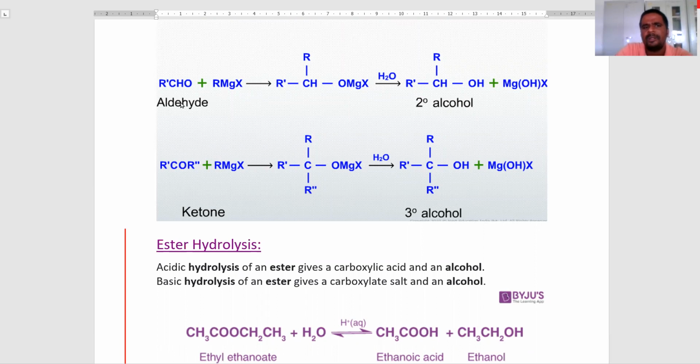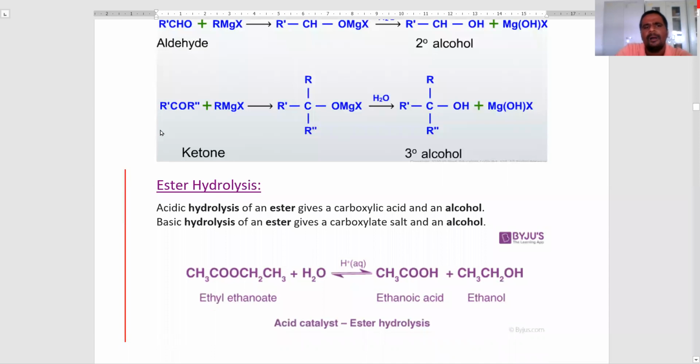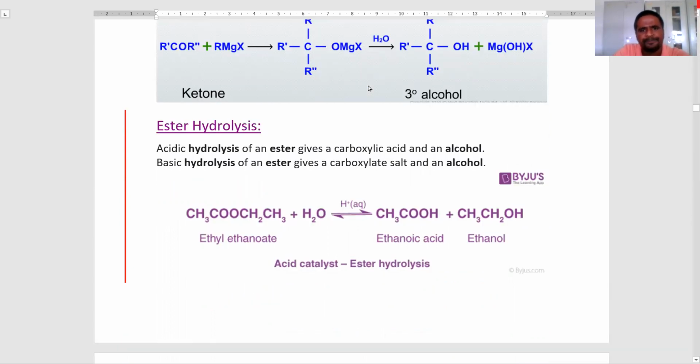It reacts with Grignard reagent to produce the adduct, which undergoes hydrolysis with water to produce the secondary alcohol. Now the ketones react with the Grignard reagent to produce the intermediate, which undergoes hydrolysis to produce the tertiary alcohols. Like this, we prepare various alcohols from Grignard reagent.